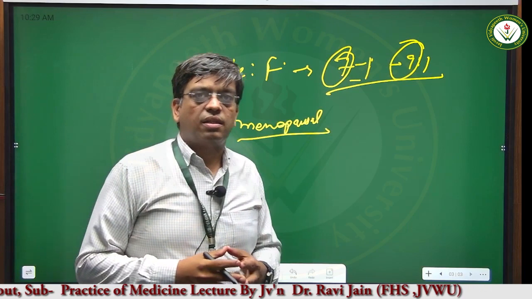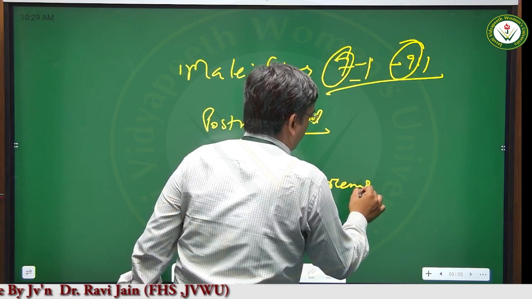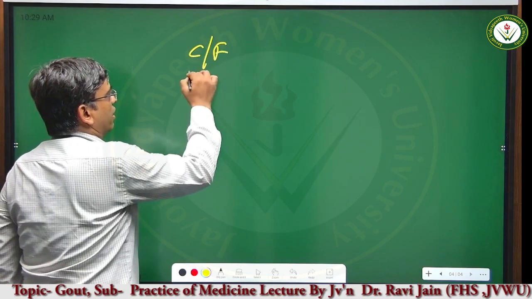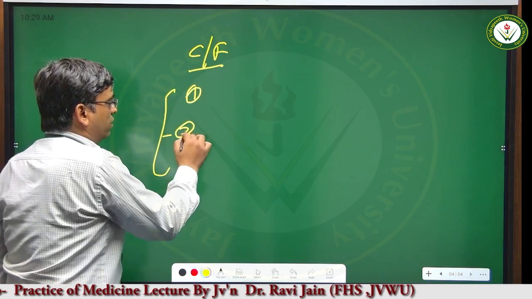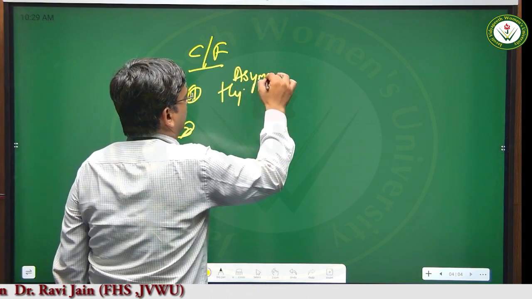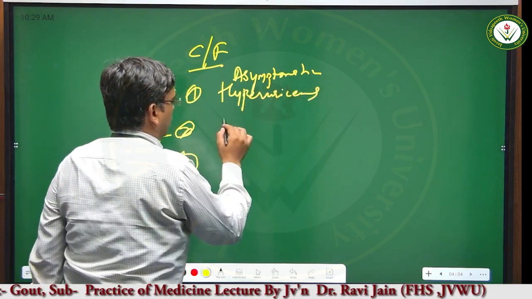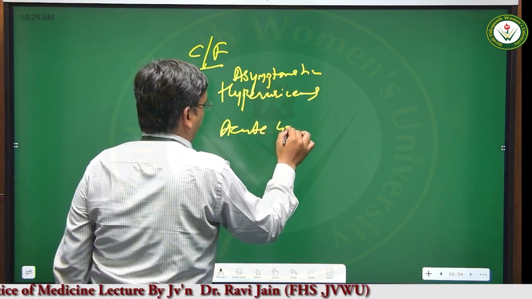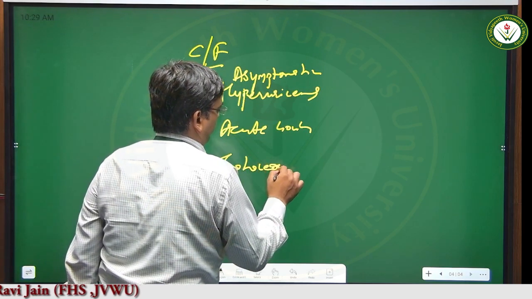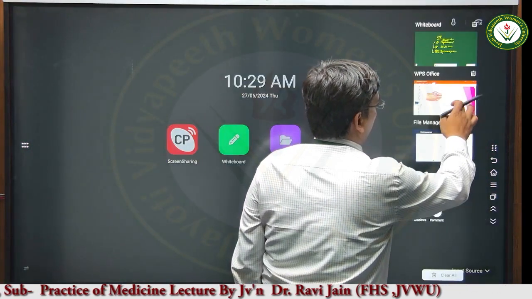Now, as we have discussed, there is hyperuricemia that is seen in the case of gout. So what happens because of this hyperuricemia? There can be clinical features, or the clinical presentation of gout. This consists of three parts. Number one, asymptomatic hyperuricemia. Second is acute gout, and third is chronic tophaceous gout. Let me show you the PPT of this disease condition we are talking about.